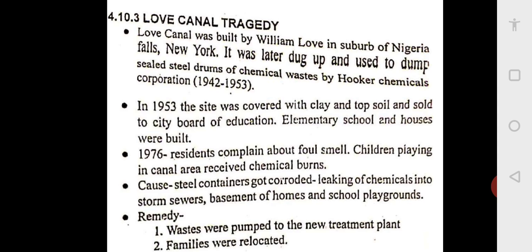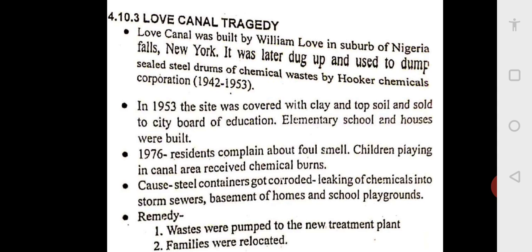In 1953, they covered the site with mud, clay and topsoil, and sold it to the City Board of Education. So what happened? Schools were built and houses were built. So see, after 23 years, in 1976, the residents complained about a foul smell. There was some bad, dirty smell coming.